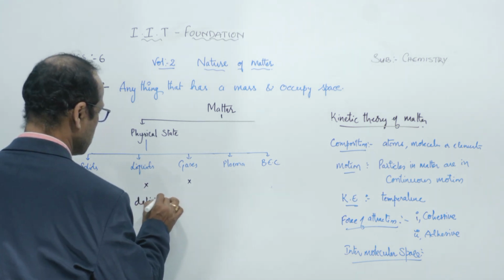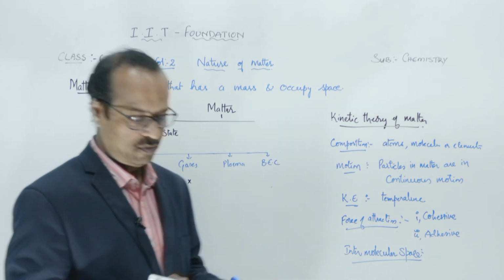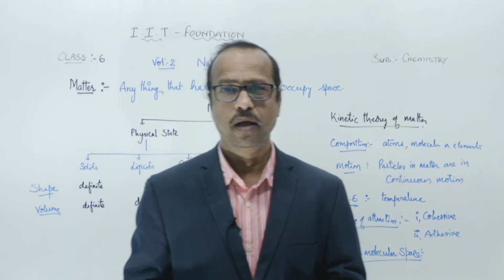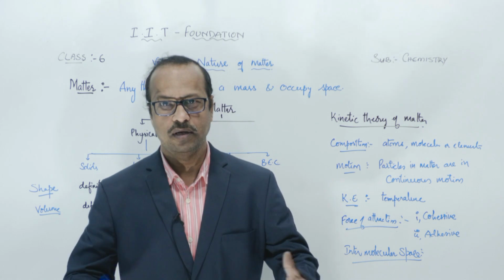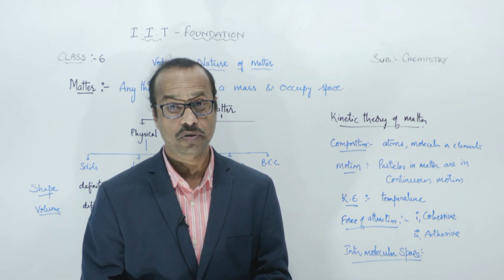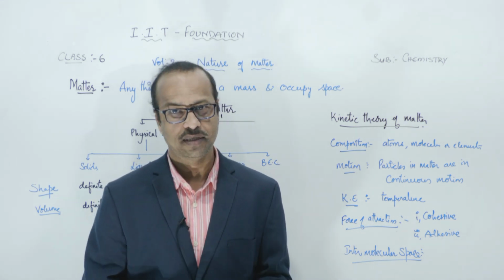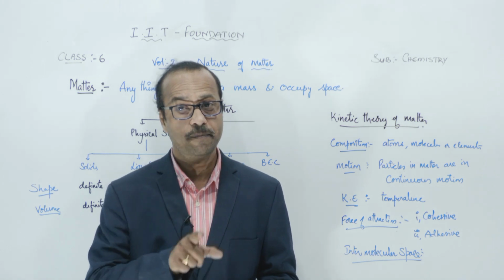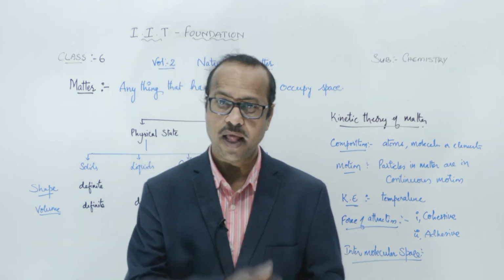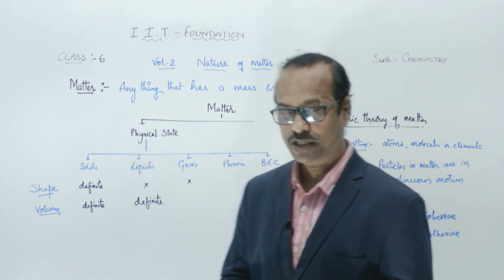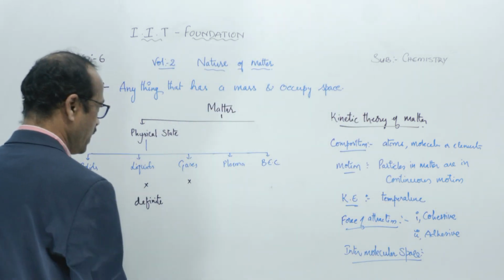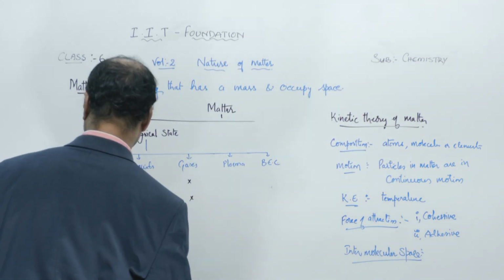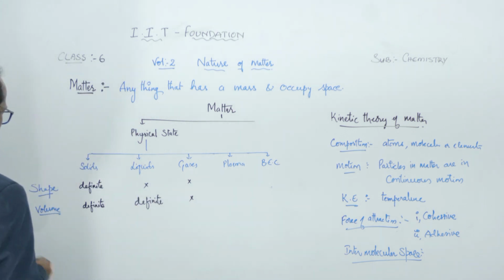When you go to purchase milk, the shopkeeper asks you how much milk you need. Then what can you say? I want 1 liter or 2 liters. So liter indicates here what? Volume. So liquids have a definite volume, but gases do not have any definite volume. Okay, then come to the mass.